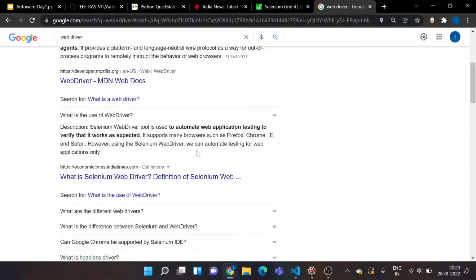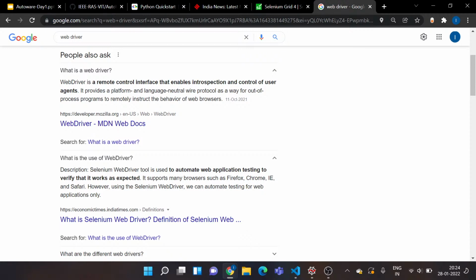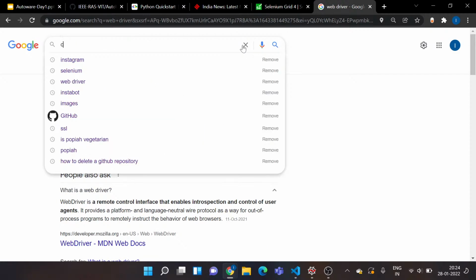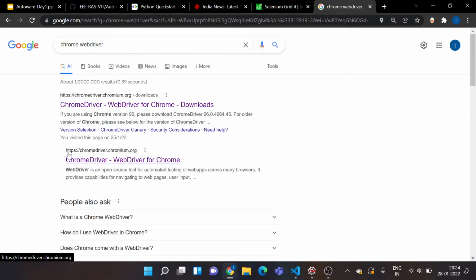So actually, this driver could help you automate testing. Basically, when a software is prepared, people want to test it, so they can do this testing automatically. They can automate it, and the automation tool required for this task is a WebDriver, used along with the library called Selenium. This WebDriver would be different for every browser: for Chrome, for Firefox, for Internet Explorer, for Safari. As you can see, I'm using a Chrome browser, so I'll search for a Chrome WebDriver and get it installed on my desktop.